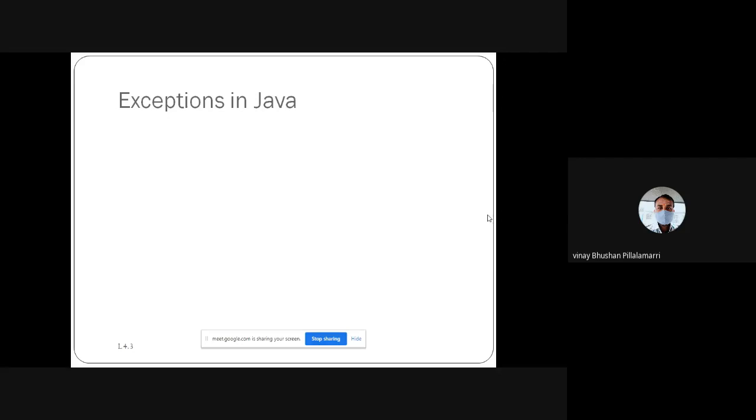Next is exceptions in Java. Already we discussed exceptions. What is meant by an exception? Whenever the instructions in the program are executing in flow, one instruction after another, and a sudden interrupt occurs in the normal program execution, then an interrupt has occurred in between.